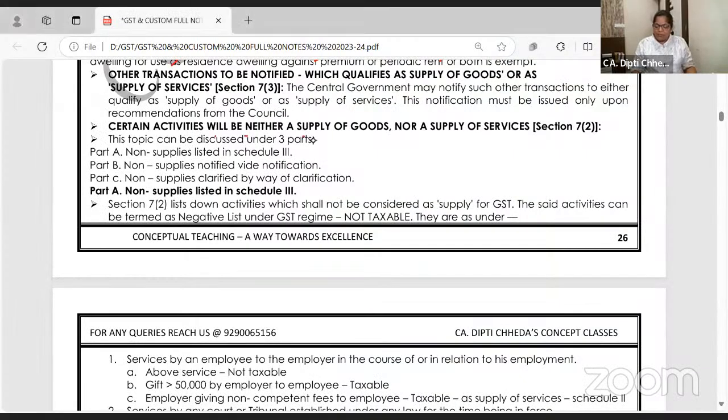Right now, negative list is few basic services which are negative list में. They're saying don't charge GST on this. What are those? And logically also they are really very good. 5 services. Okay. Certain activities which are not to be treated as service. Non-supplies listed in schedule 3 or supplies which will come by way of notification.